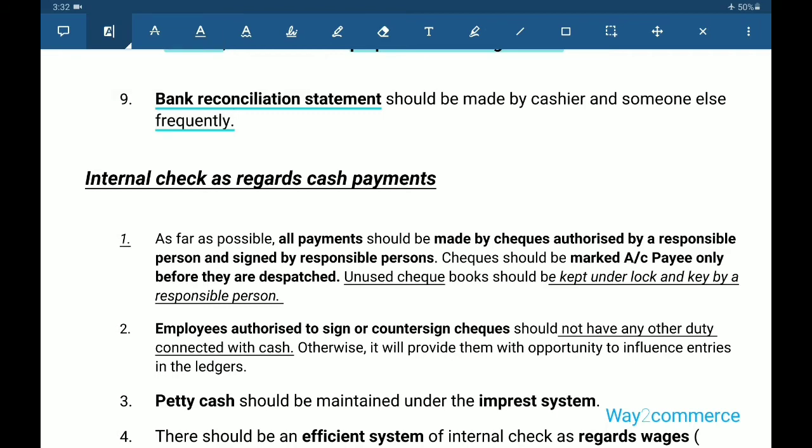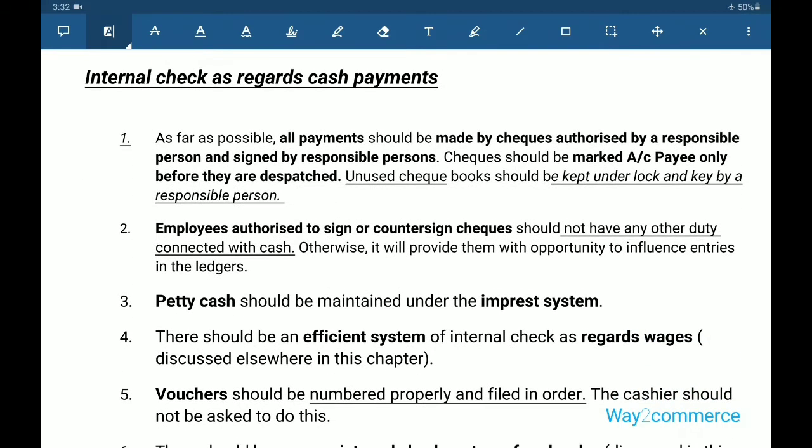Next, internal check as regards cash payments. As far as possible, all payments should be made by checks authorized by a responsible person and signed by responsible persons. These classes are recorded on mobile phone, so focus only on concepts and don't get distracted.